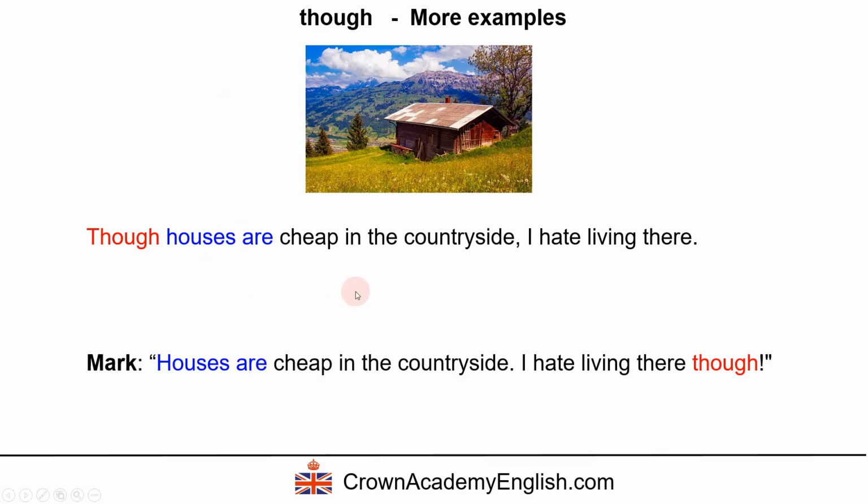Now let's look at the other way, number 2. And this is spoken English. Houses are cheap in the countryside. I hate living there though. So again, this is surprising because of this. And notice we have created two separate sentences. Full stop and an exclamation mark here. Okay? So that is though.